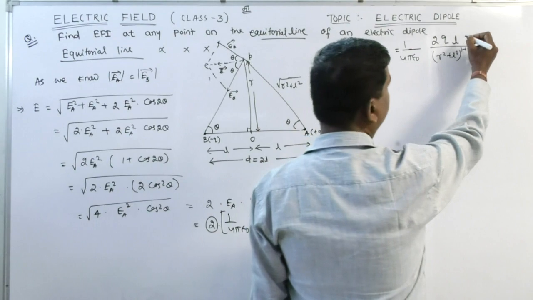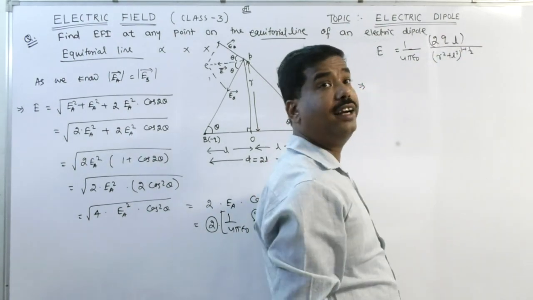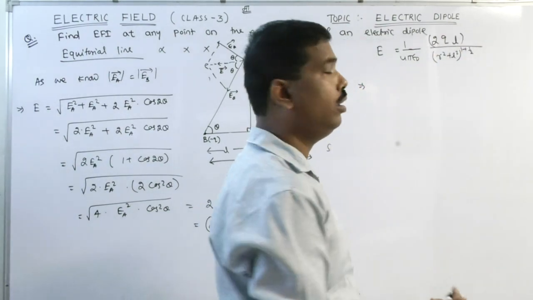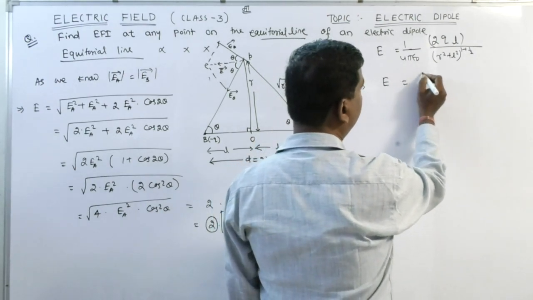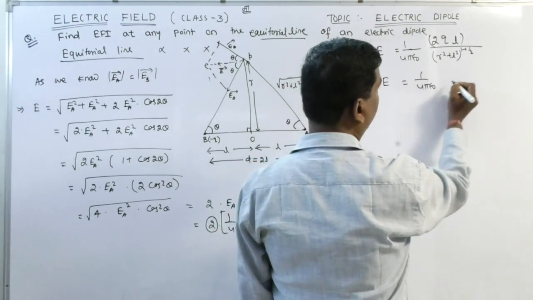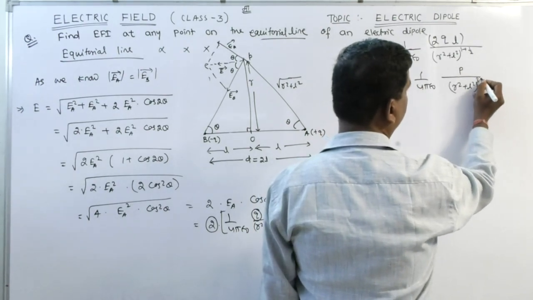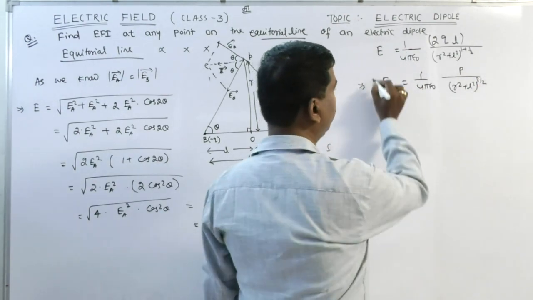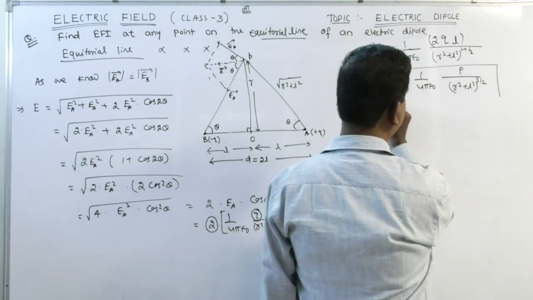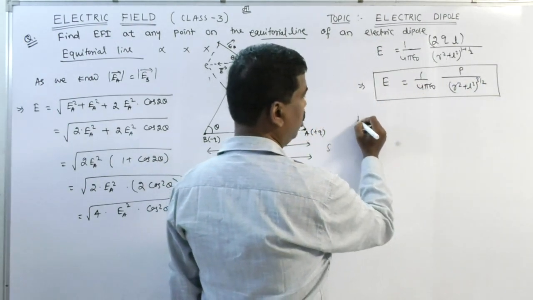Using equation 1, instead of 2QL I can write the electric dipole moment, capital P. So E is equal to 1 by 4 pi epsilon 0 into P by r square plus L square to the power 3 by 2. Clear?